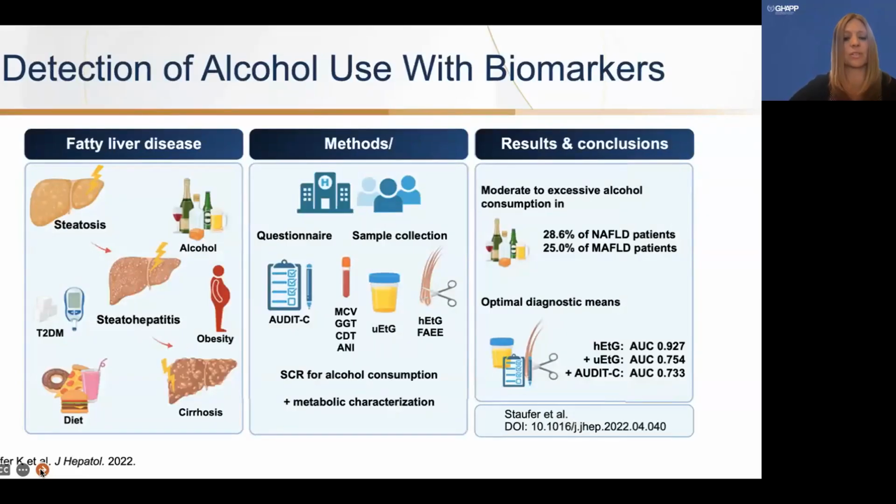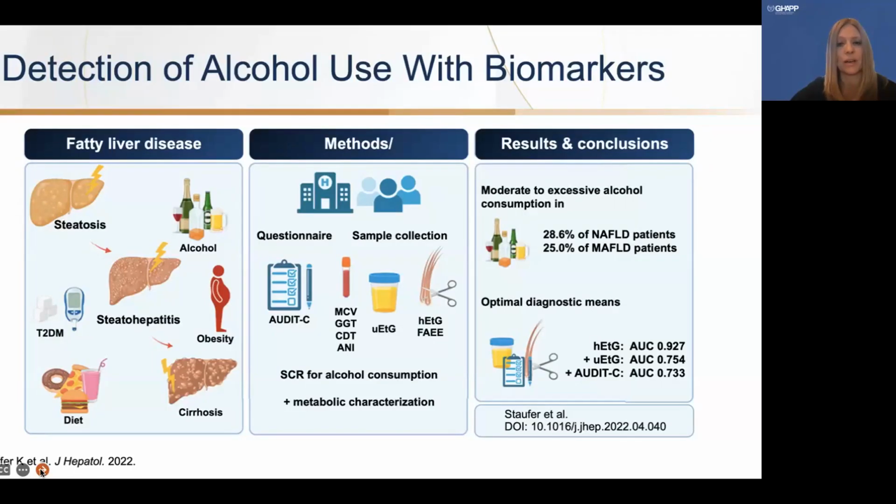So because it's important that we understand alcohol consumption can affect our patients, this particular study looked at the use of alcohol with various biomarkers. So 184 patients were analyzed. They had the typical metabolic risk factors and then used a method, a questionnaire. The Audit C is an alcohol use disorders identification test.